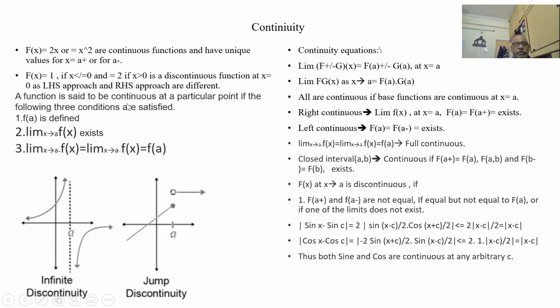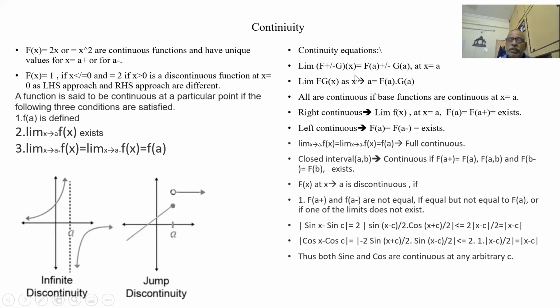We will say that a function is continuous if these three conditions are satisfied. One is f(a) is defined, it is not 1 by 0 or something infinite. Then the limit as x tends to a plus is equal to the limit as x tends to a minus, and this is f(a). Then we can say that this is a continuous function. You see these two here: discontinuous. At x equal to a, the discontinuity is infinite, plus infinity to minus. Similarly, here the discontinuity is a jump discontinuity.